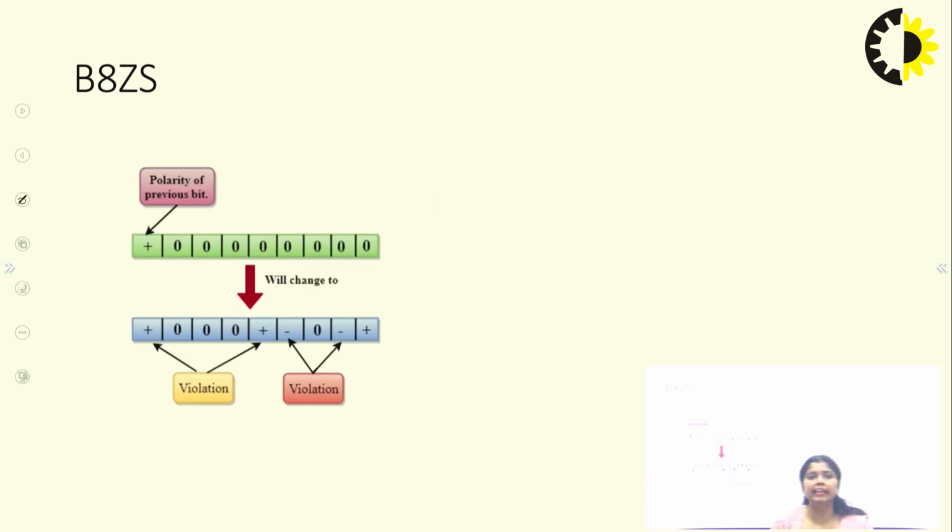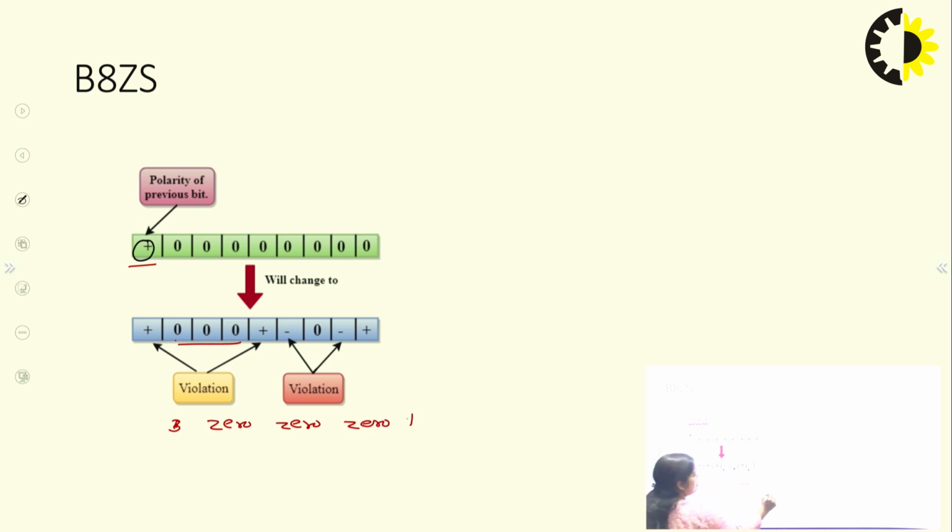Next is binary 8ZS. In B8ZS, if in the digital stream continuous 8 zeros are there and the first polarity of the bit is positive, then you have to change. You have to remember this particular line: if the polarity is 0 plus, then the first 3 zeros are like this: 0, 0 and 0. 8 zeros are there.